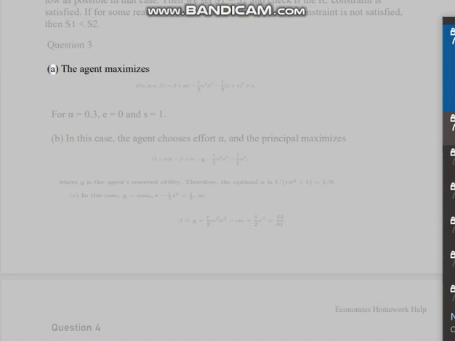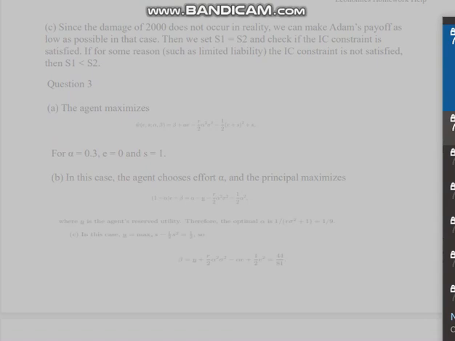Question 3. A. The agent maximizes. For alpha equals 0.3, E equals 0.